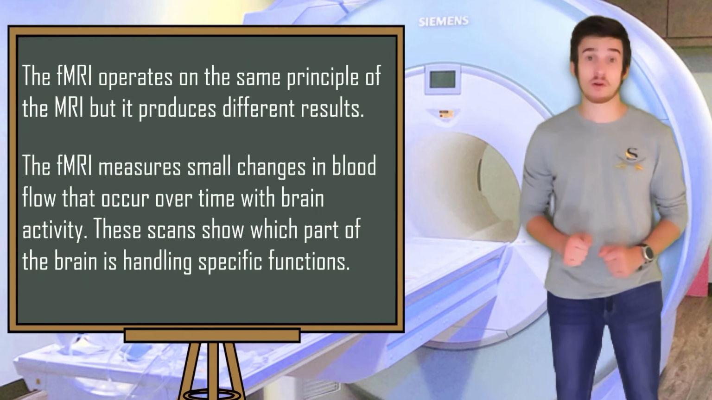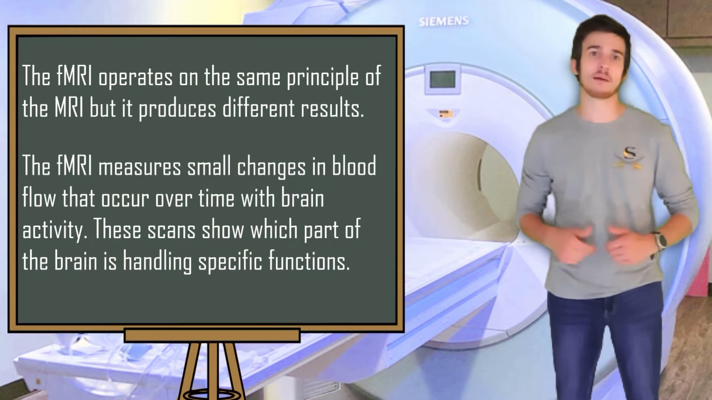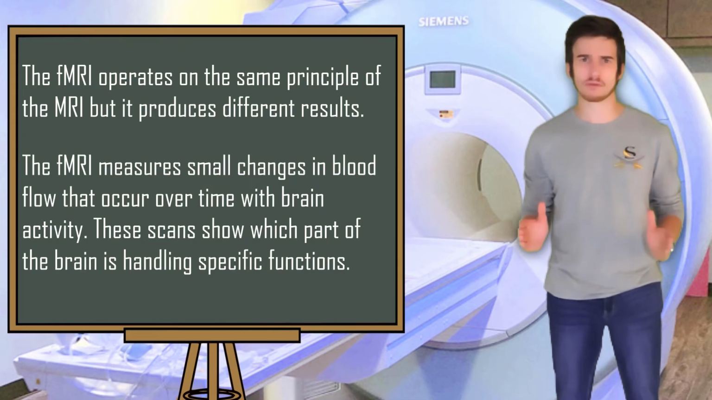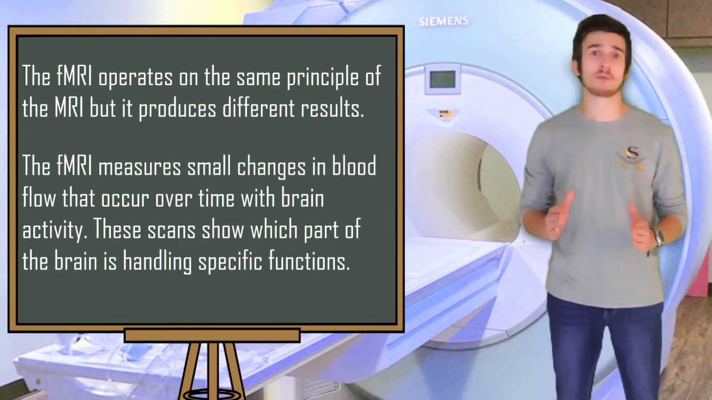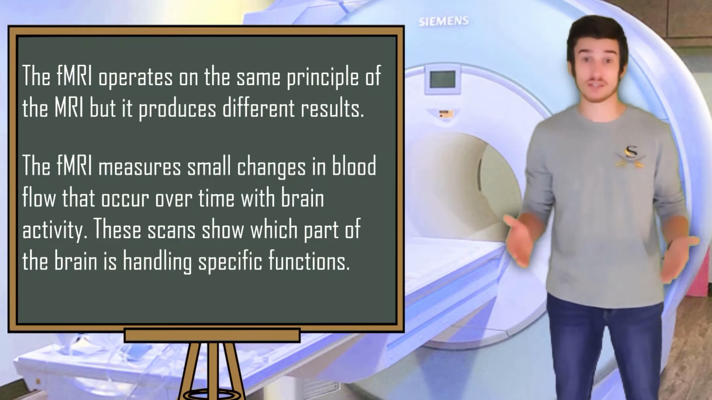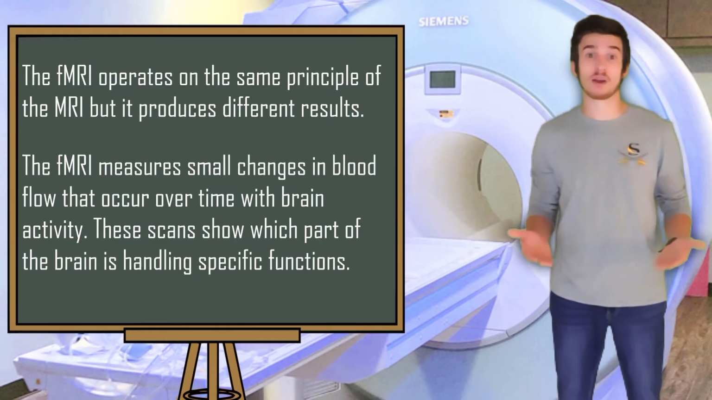The F in fMRI stands for functional. The fMRI operates under the same principles of an MRI, but our results are going to be a little different. The fMRI measures small changes in blood flow that occur in the brain over time. These scans show us which part of the brain is handling different functions. fMRIs are generally used more in a research setting, while MRIs are used mainly for health reasons.